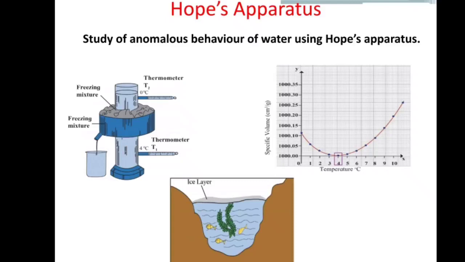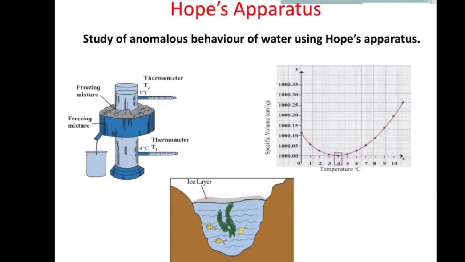The observations in the Hope's apparatus. Initially, the temperature of the water in the middle cylinder lowers due to the freezing mixture in the outermost bowl. Since the temperature of the water there decreases, the volume decreases and its density increases. The water with higher density moves downwards. Therefore, the lower temperature T1 shows a rapid fall, and this continues till the temperature of water becomes equal to 4 degrees Celsius.